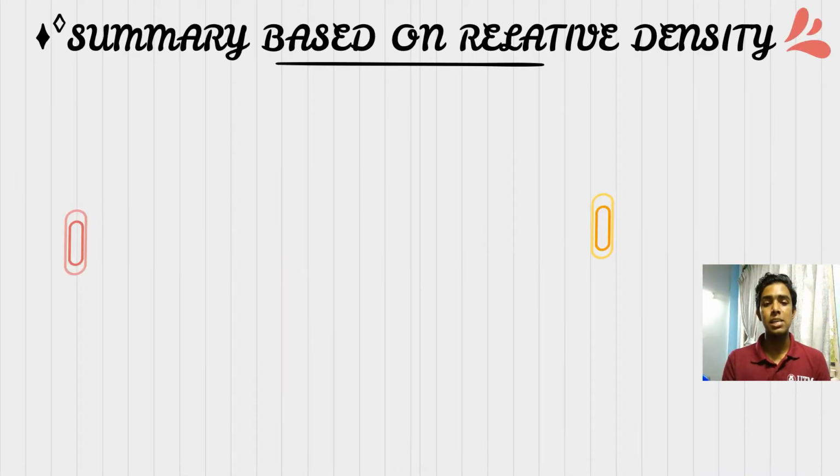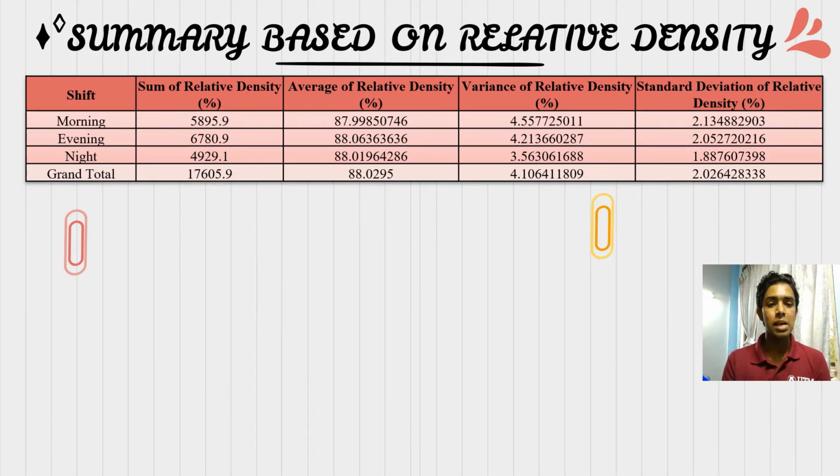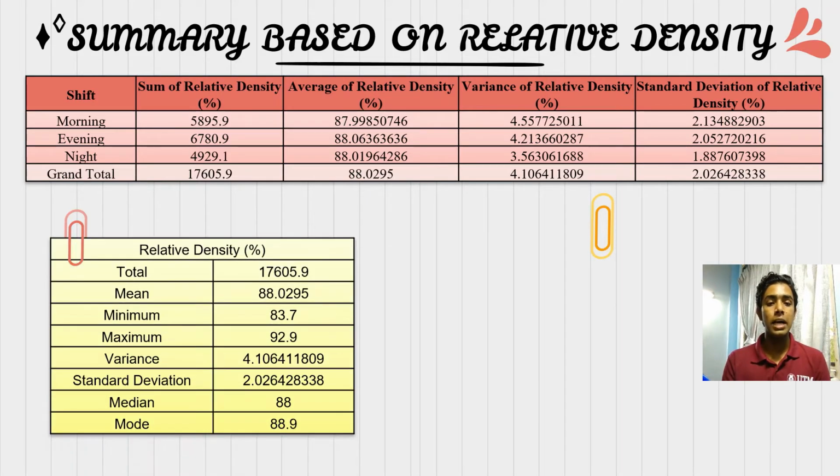So next is the summarization based on relative density. So we can see here the sum of relative density is 17605.9, the average of relative density is 88.0295, the variance of relative density is 4.106411.809, and also the standard deviation of relative density is 2.02642838. And here are the important details of relative density: total, mean, minimum, maximum, variance, standard deviation, median, and the mode.